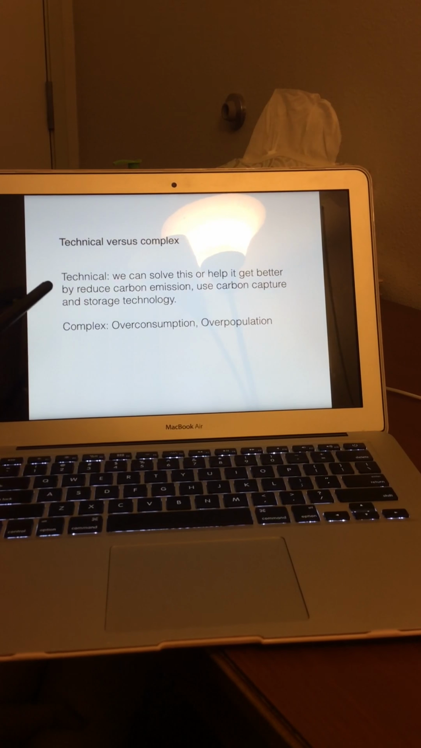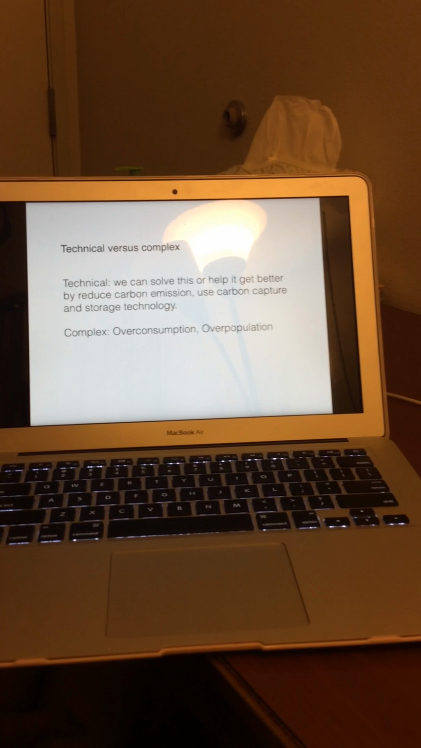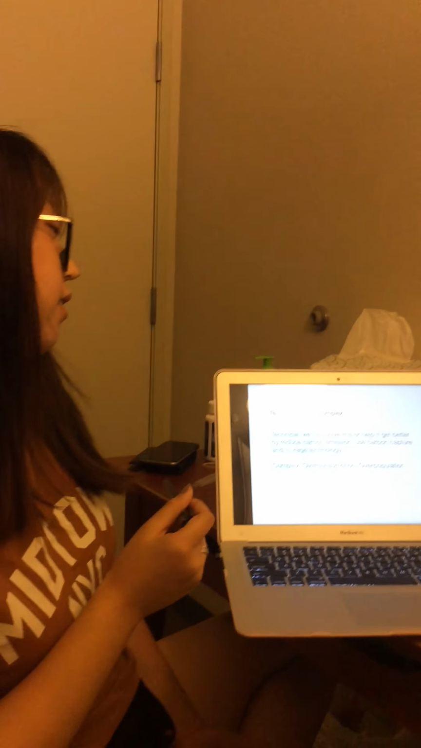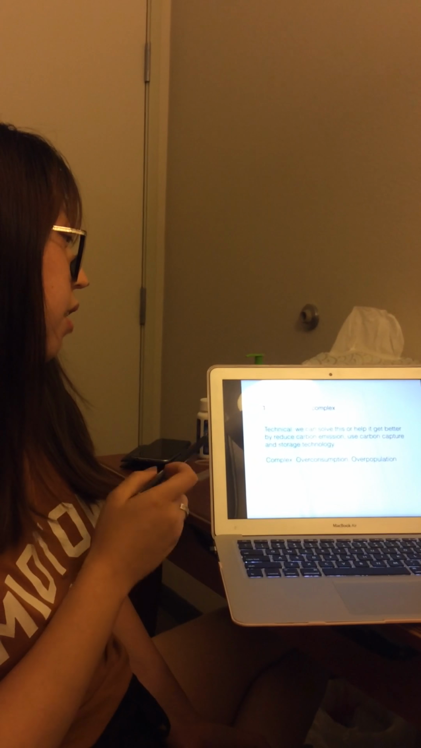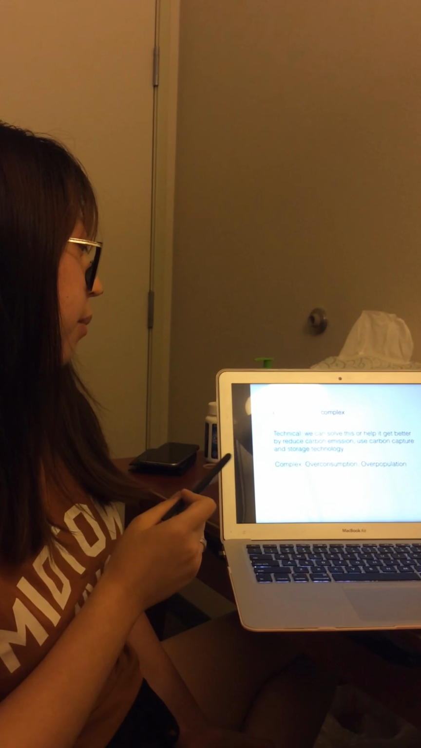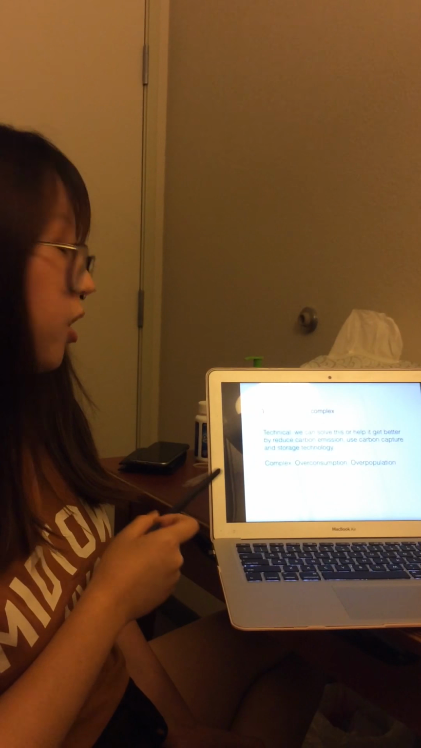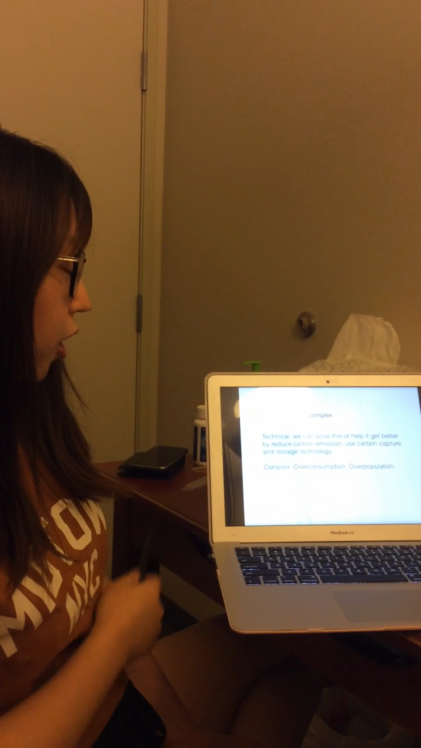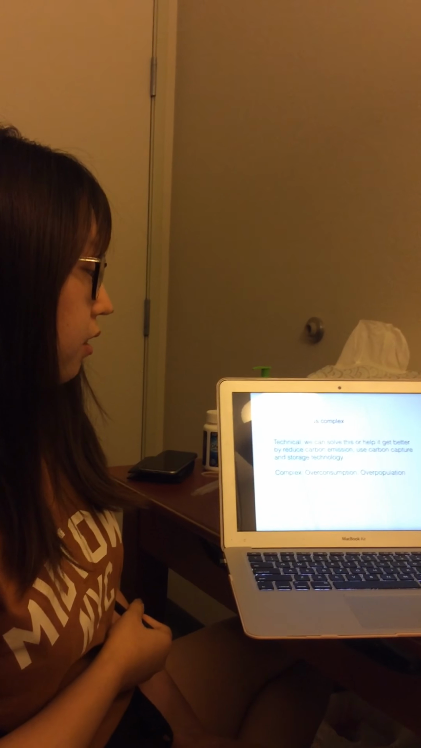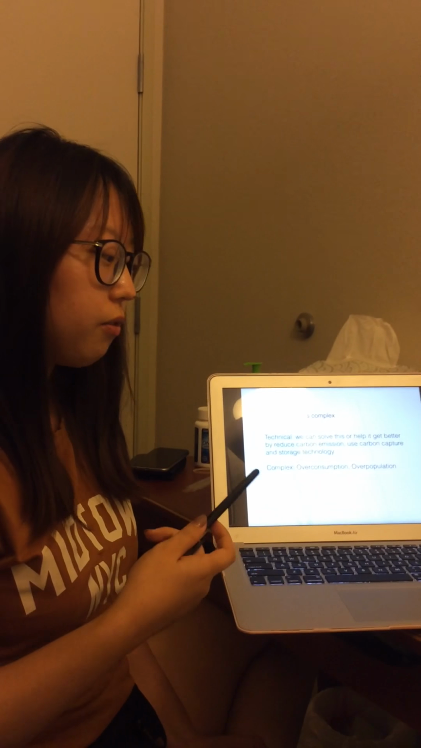The last slide is technical versus complex. Technical: we can solve this, or help it get better by reducing carbon emissions or using carbon capture and storage technology. The more complex perspective is that overconsumption and overpopulation are not that easy to solve.